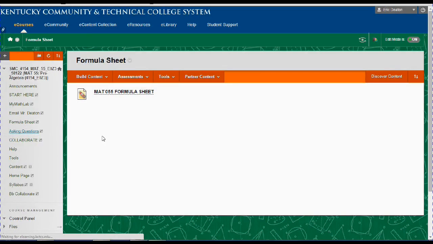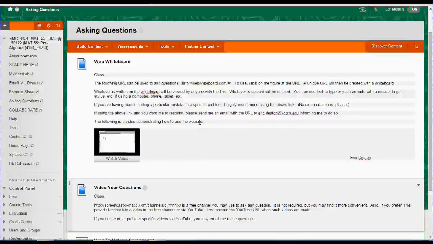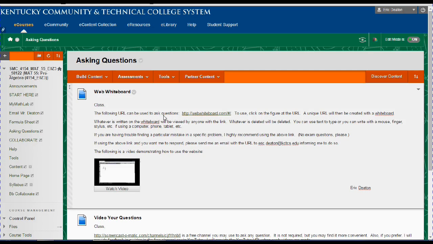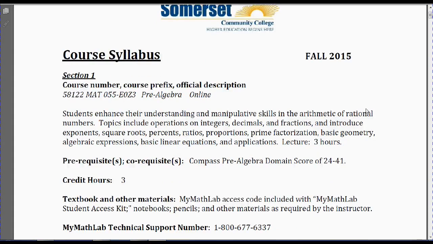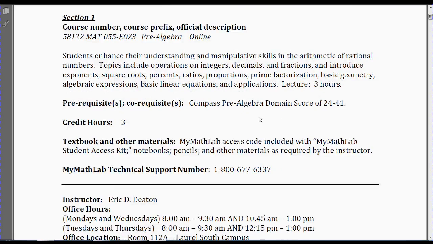If you want to ask questions, you can do email, or you can use some of these resources that I've created for you. Right now, what I'm going to do is go over the syllabus. Most of this you can read for yourself. For now, the most important thing is that you do need to purchase a My Math Lab access code, and that can actually be purchased at the bookstore.